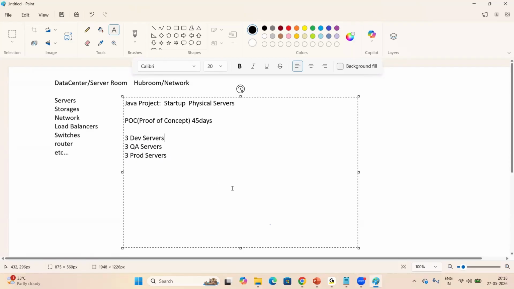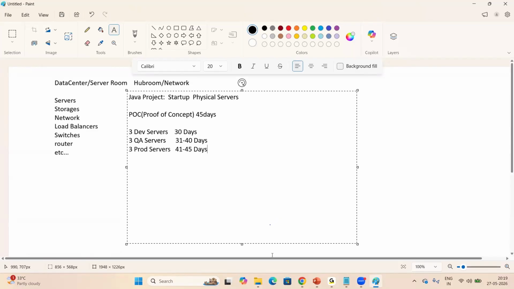So here, developers, first 30 days, they work on the development servers, they develop the application. Once the development is completed, from 31 days to 40 days, testing should happen. So after that, from 41 days to 45 days, deployments will be happening. So this is the actual process every project team follows currently.